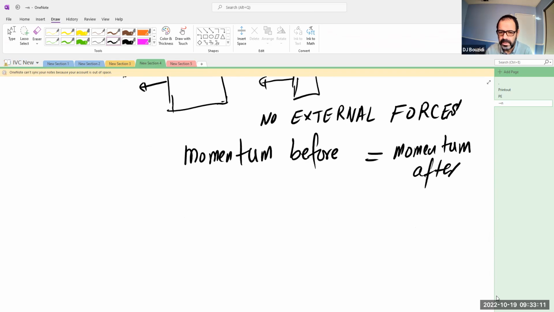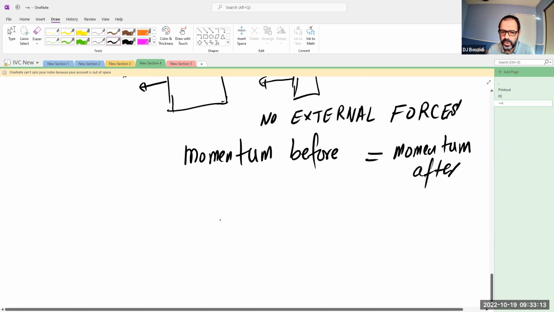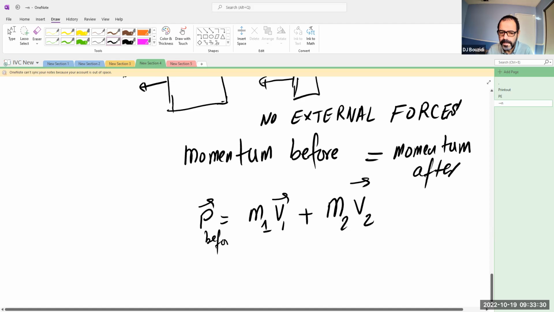So internal forces cancel. In this scenario, the overall system will have an initial momentum that is equal to the sum of the momenta before: the first mass times its velocity plus the second mass times its own velocity. This is the before, for the entire system.